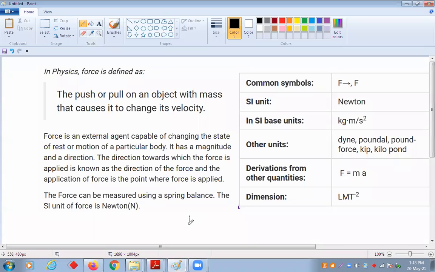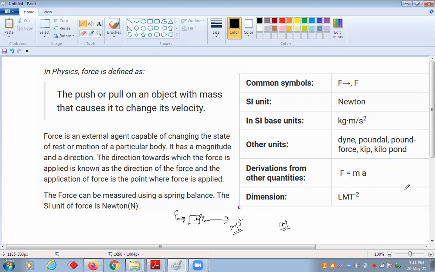An object of mass 1 kg. When you apply a force on it, it gets an acceleration of 1 meter per second square. That much acceleration it achieves. Then the applied force is called 1 Newton. That means 1 Newton is quite a large force.